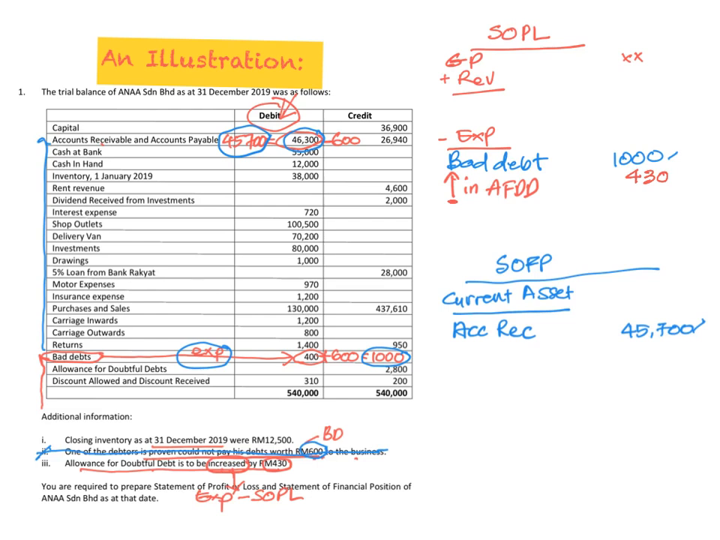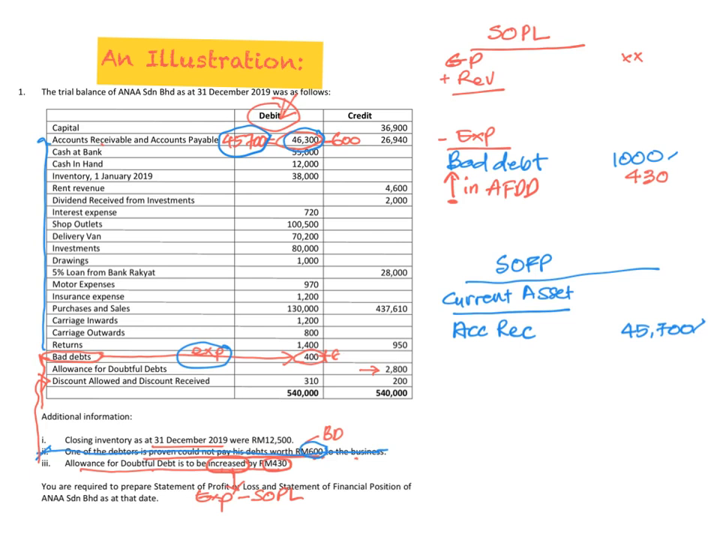So now what I want you to do is go up to your trial balance, and then you will locate the allowance for doubtful debts. How much is the balance that we already have in our trial balance? And you will see that this is the amount, 2,800. So we have 2,800 here. This is already the current balance that we have in our account.